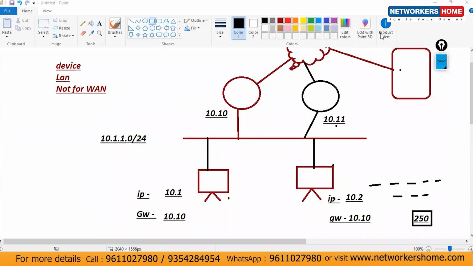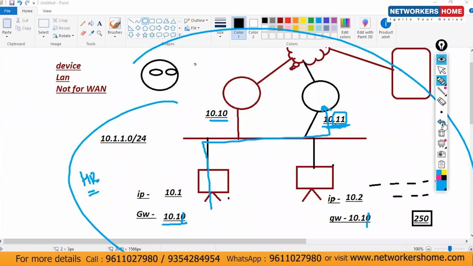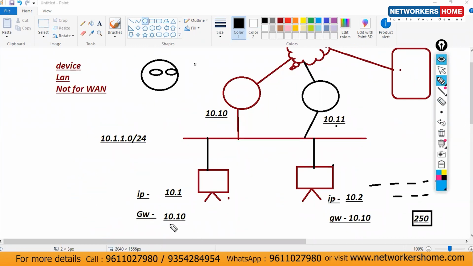Okay. So now you are a network admin and you are alone here. Today you are alone. Your colleagues are not there. They are on leave or something. So how much time will it take for you to change the gateway from .10 to .11 on all the 250 devices? You have to change it manually. Clear or not? Okay, let's consider you are using static IPs. So how much time will it take? Maybe 1 hour, 2 hours, maybe more than that.